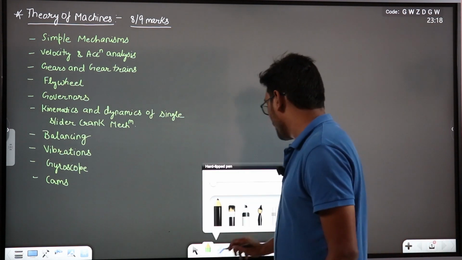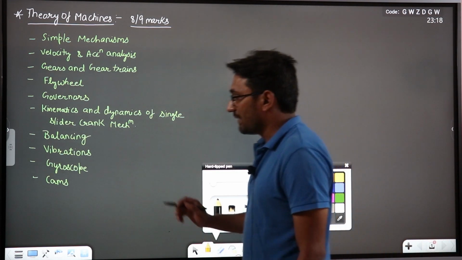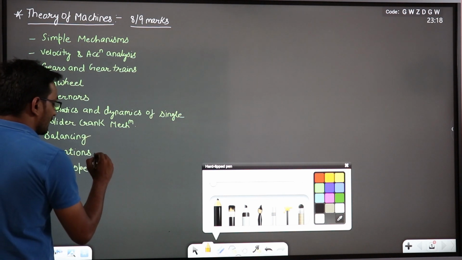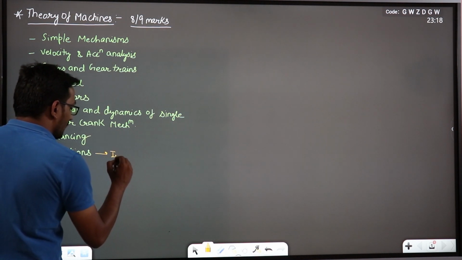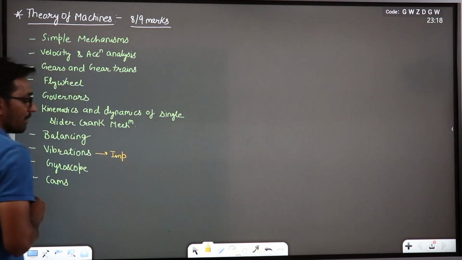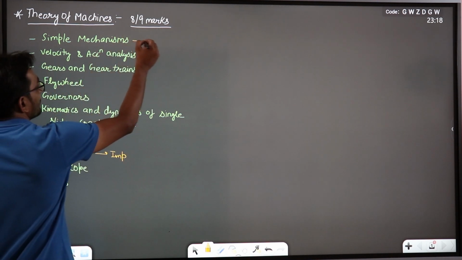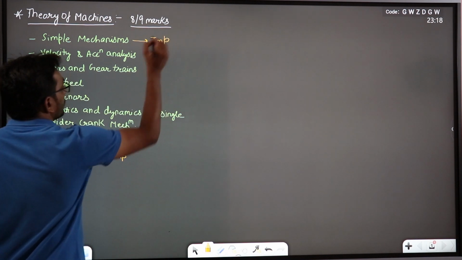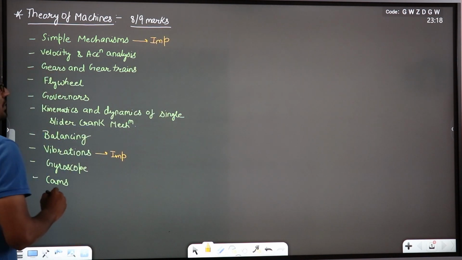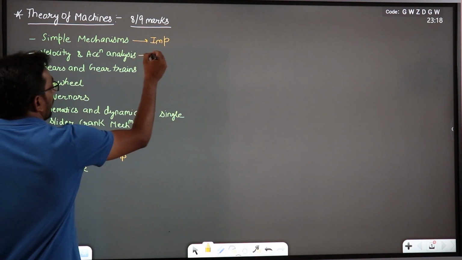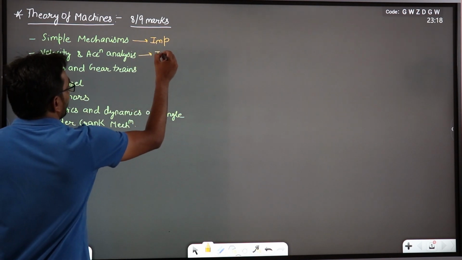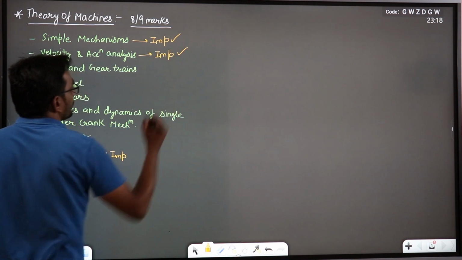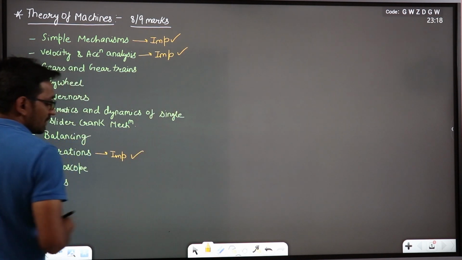And if we talk about the important topics, then every year you can expect one or two questions from vibrations. This is a very important chapter. Then simple mechanisms is also an important chapter. If we talk about GATE, every year you will get a question from simple mechanisms, velocity analysis, right? Every year you will get one question from simple mechanisms, from velocity analysis, and from vibrations.